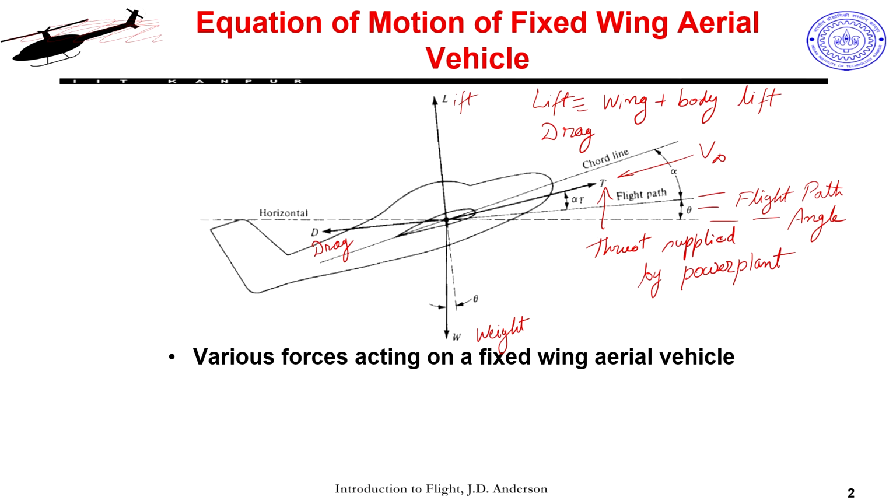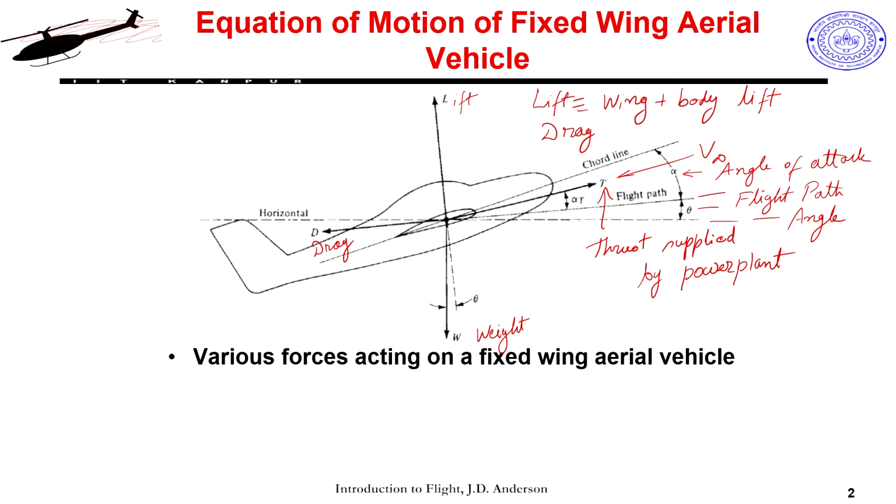And the wing and the overall aircraft may be oriented at a certain angle of attack, and that is my alpha, the angle of attack from the chord line of the wing. So, from this one can clearly see that my lift should approximately balance my weight, and my thrust should approximately balance my drag.